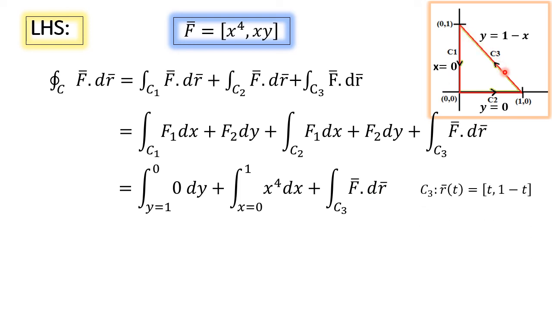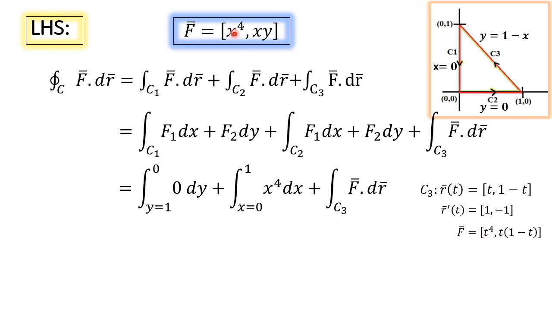C3 curve is y equal to 1 minus x. Represent the curve y equal to 1 minus x parametrically. Put x as t, y is 1 minus t. Find r bar dash of t, which is i minus j.